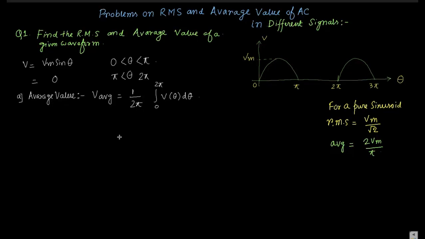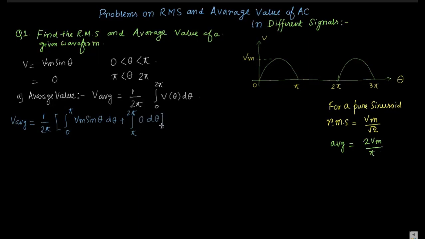So, elaborately, V average is 1 by 2 pi times, in brackets, the integral from 0 to pi of Vm sin theta d theta, plus the integral from pi to 2 pi of 0 d theta.